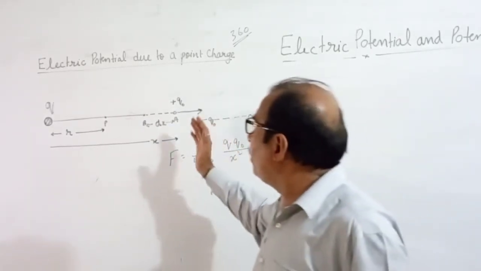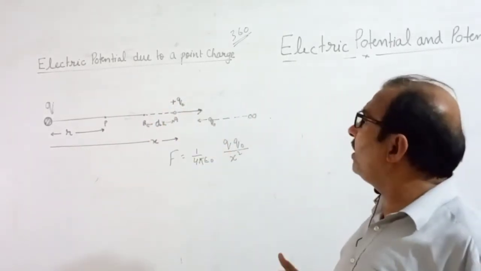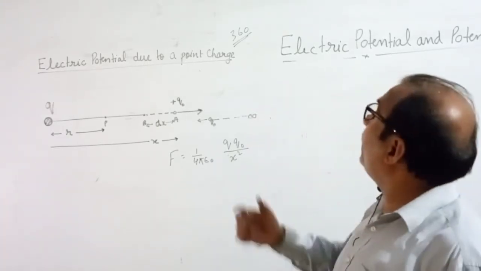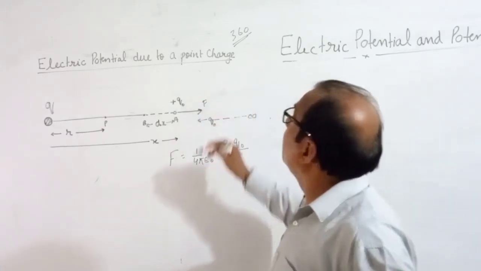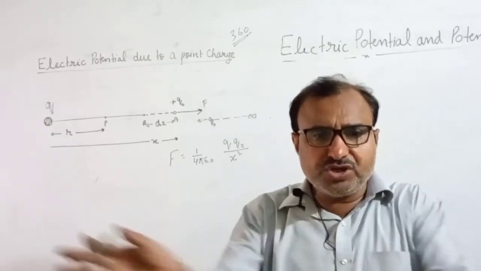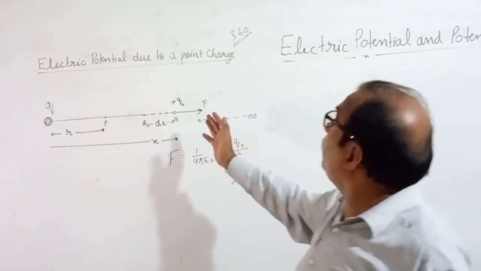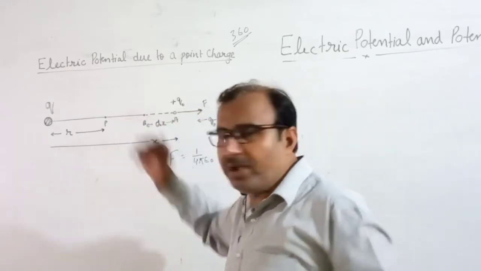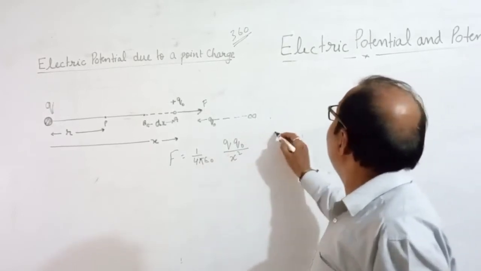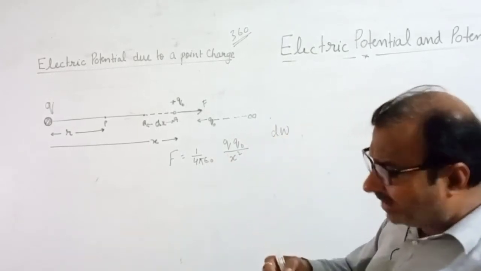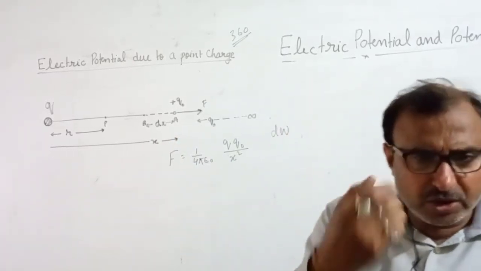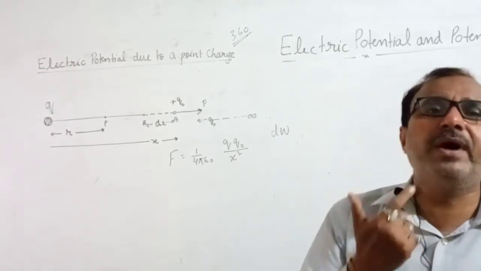When you take it from A to B, you will do work. Why? Because these charges are repelling each other. Force is acting outward, electric force, because both have positive charge, so both charges will repel each other. And you want to take this charge q naught from A to B. Then how much work will you do? dW. Why dW? Because we are taking a very small distance dx between A and B. For small displacement, small work is done.